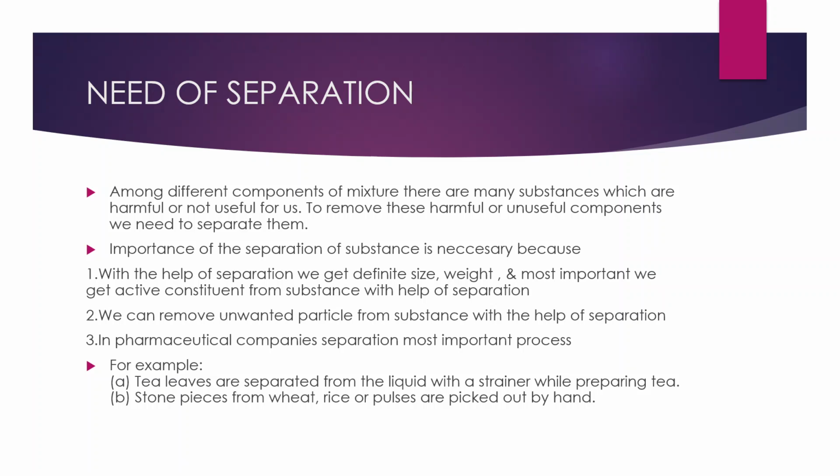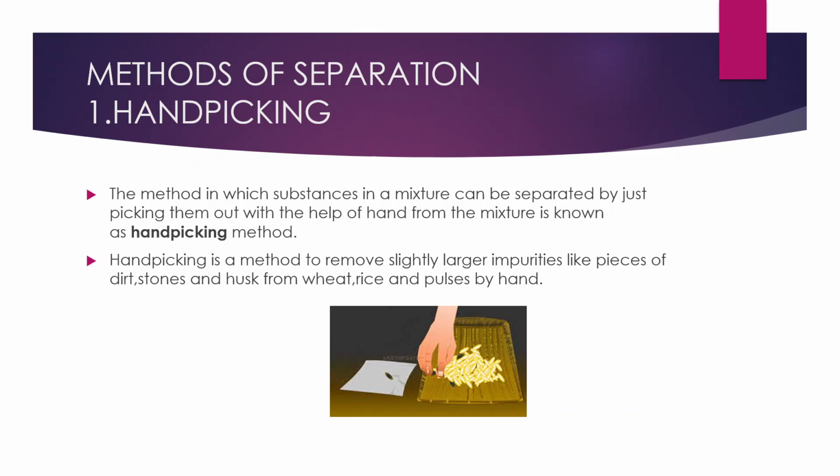We have read about the need of separation, why we need to separate the impurities from the useful substances, and we have also started studying the different methods of separation. We have done hand picking. We have learned that it is a process by which the impurities are taken out from the mixture with the help of hand.